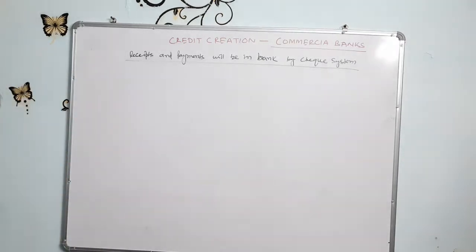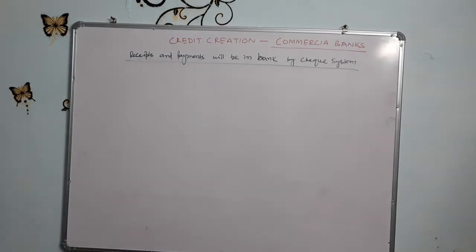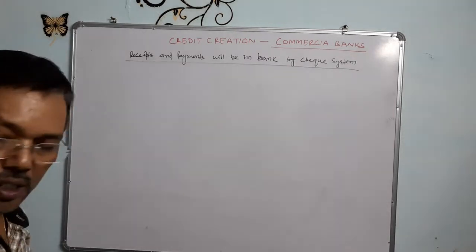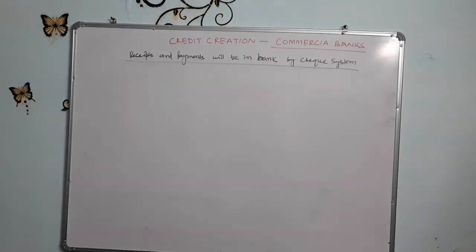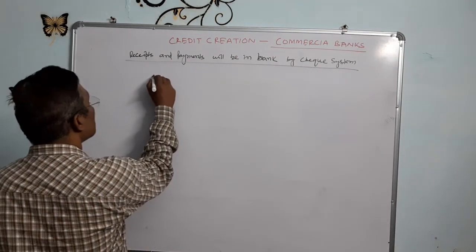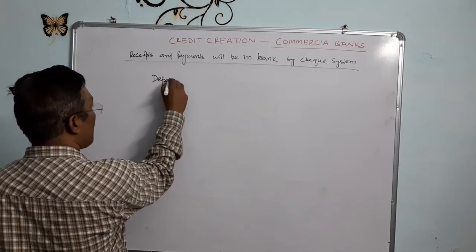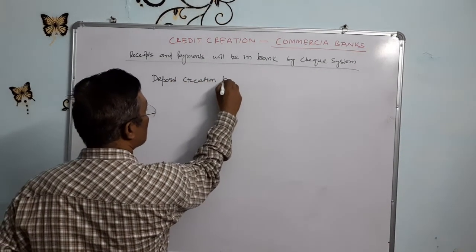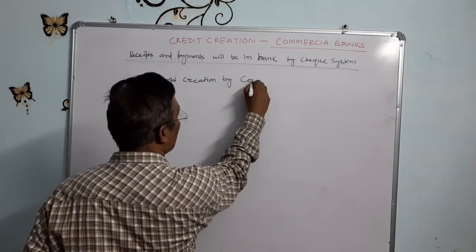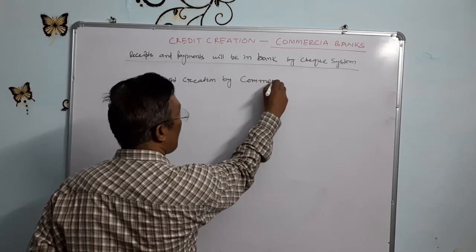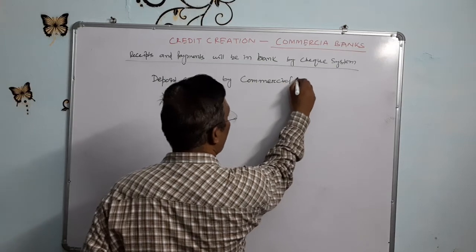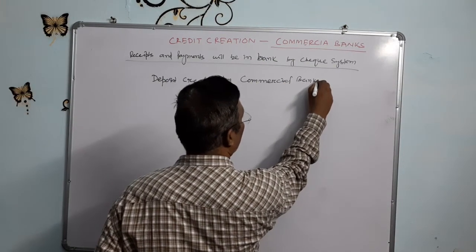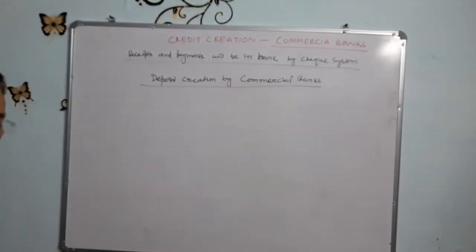So now it is clear. One is the cash reserve, another is the SLR, or statutory liquidity ratio. I will analyze deposit creation by commercial banks.